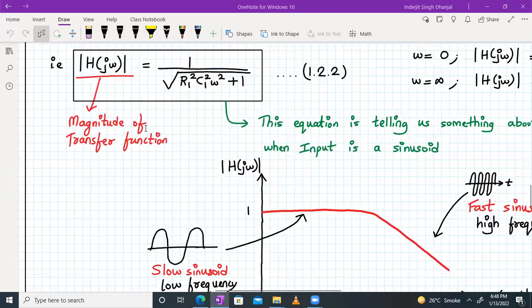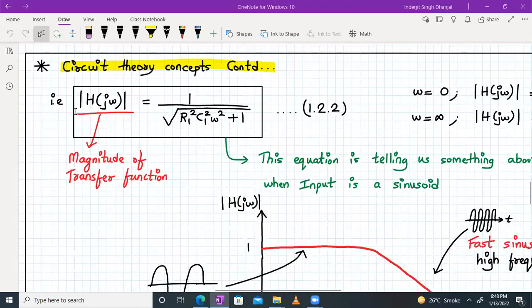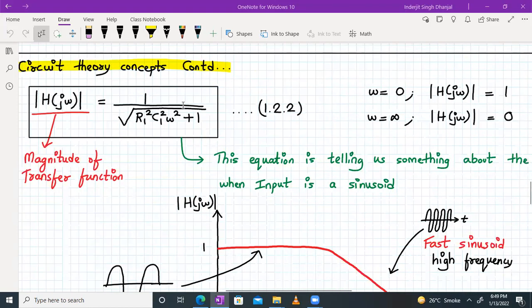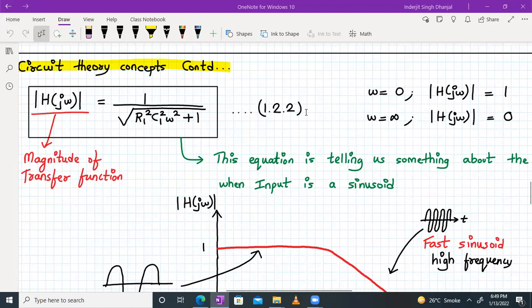So yeah, we are rewriting this formula. Mod of H of j omega is equal to 1 upon square root of R1 square, C1 square, omega square plus 1. So mod of H of j omega is nothing but the magnitude of the transfer function. So this equation 1.2.2 is telling us something about the output amplitude when the input is a sinusoid.